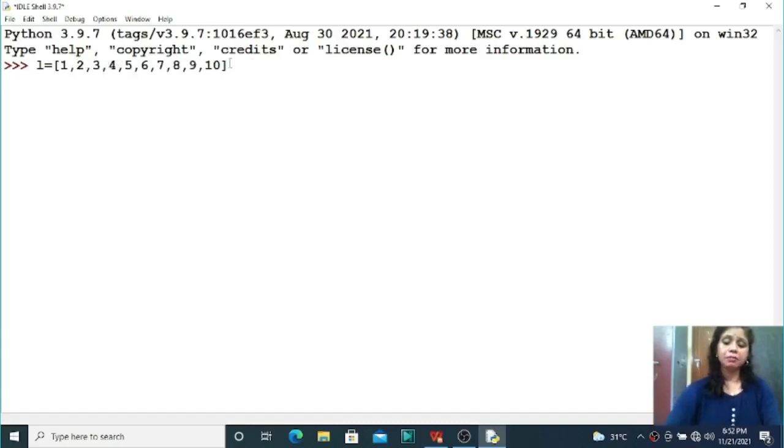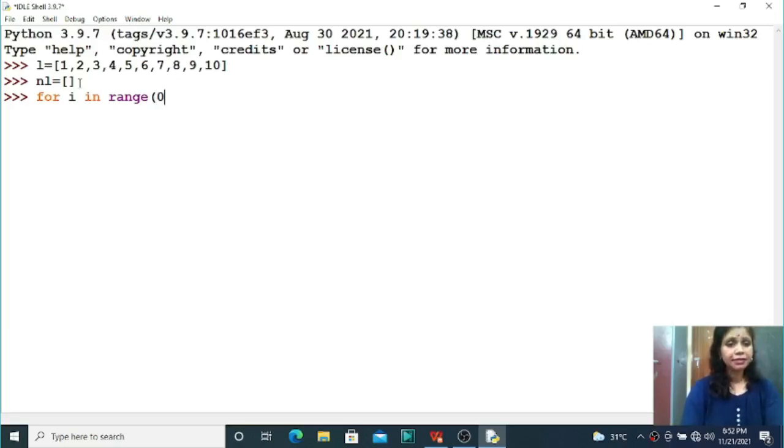How will you declare one blank list? Suppose new list NL equal to, this is your new list. So one list variable I have declared with 10 values, and one new list variable I have declared without any values, that means one blank list I have declared. Now you can use the loop, right, for loop. So for i in range function, all of you know that if you are using the range function, then you can access the elements one by one.